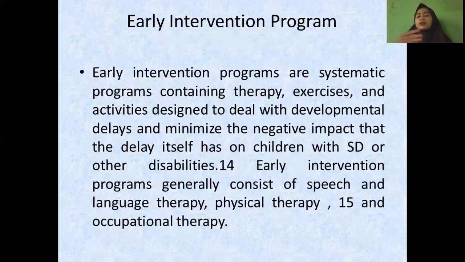Next is early intervention program for Down syndrome. Early intervention programs are systematic programs containing therapy, exercise, and activities designed to deal with developmental delays and minimize the negative impact that the delay itself has on children with Down syndrome or other disabilities. Early intervention programs generally consist of speech and language therapy, physical therapy, and occupational therapy.